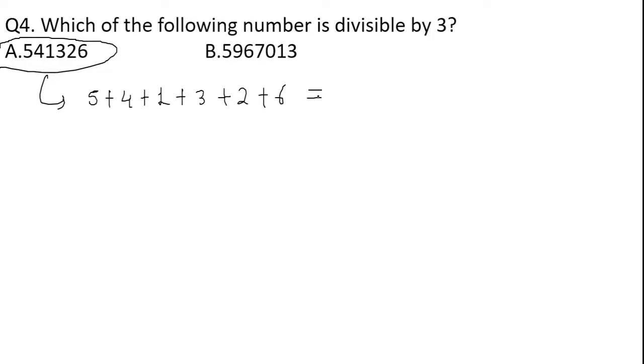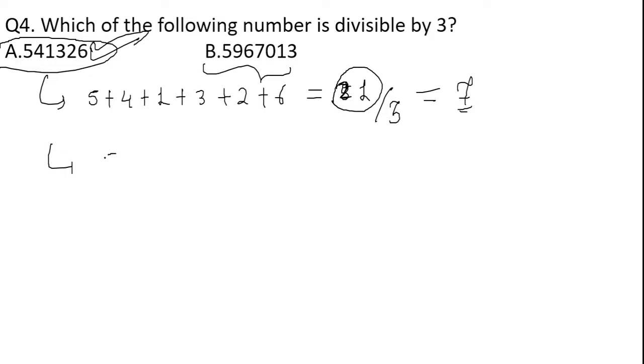Now 5 plus 4 is 9, 9 plus 1 is 10, 10 plus 3 is 13, 13 plus 5 is 18, and so on, giving 21. 21 will be your summation. Now whatever summation you got, divide it by 3. If that summation is divisible by 3, then we can say that the whole number will be divisible by 3. Is 21 divisible by 3? Yes, 3 sevens are 21, hence the whole number will be divisible by 3. Similarly, we'll apply it for the